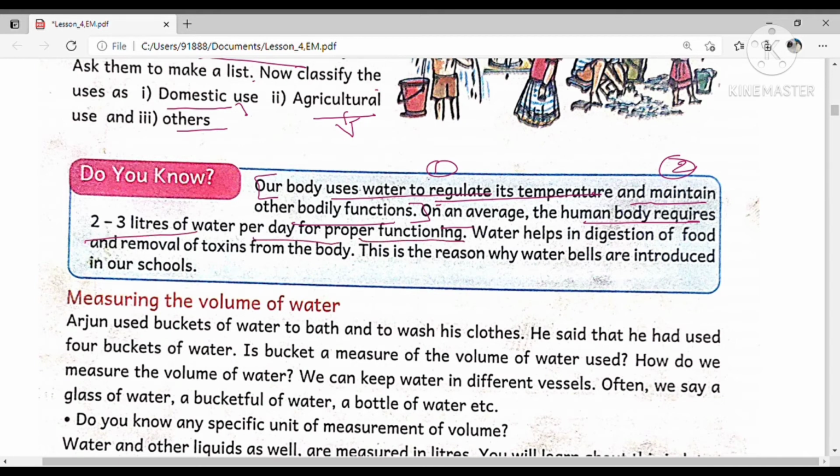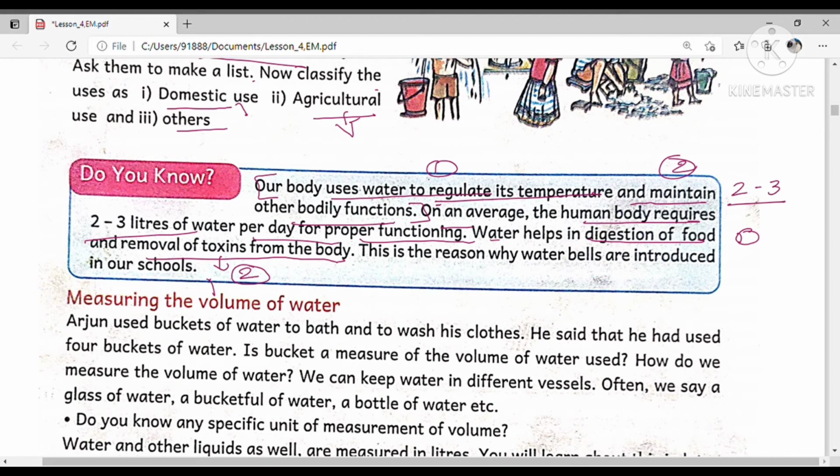On an average, the human body requires 2 to 3 liters of water per day for proper functioning. So how many liters of water are required for the human body? 2 to 3 liters. Water helps in the digestion of food and removal of toxins from the body. One is digestion of food, and the second is removal of toxins. Toxins means poisonous substances.